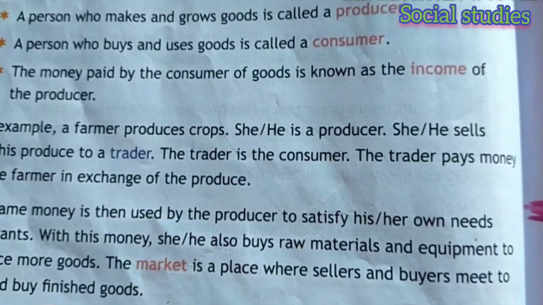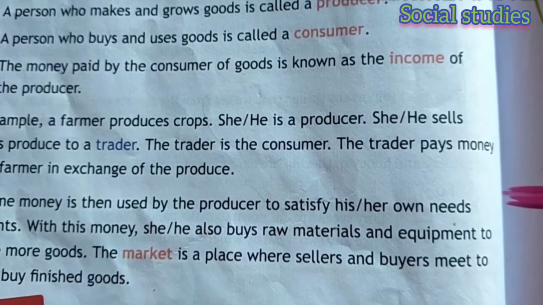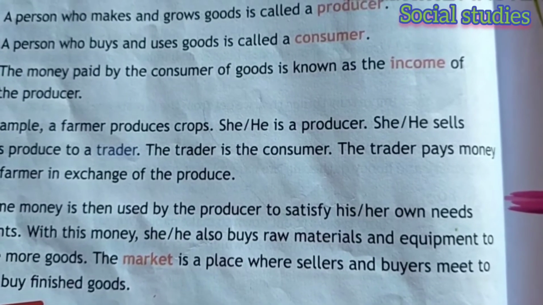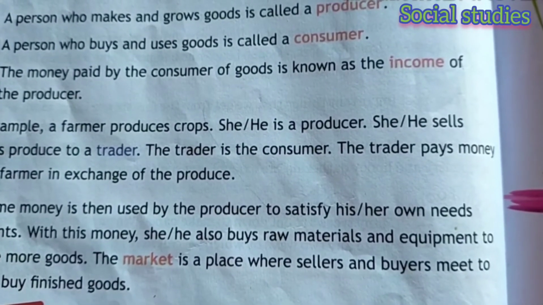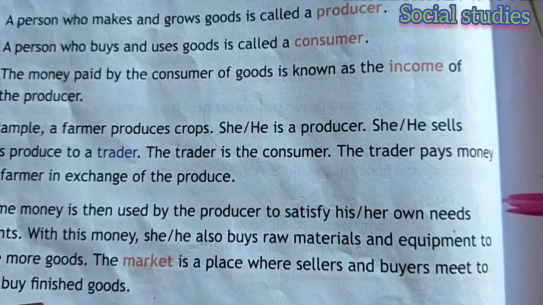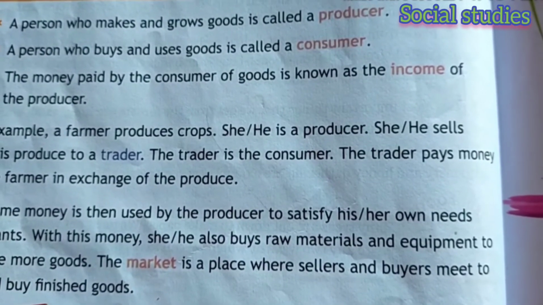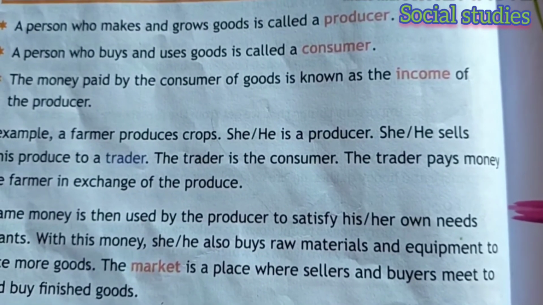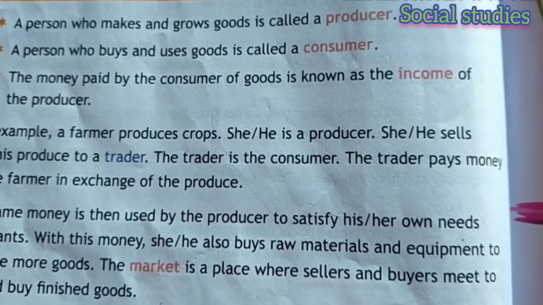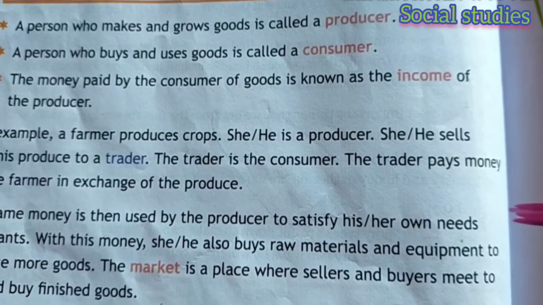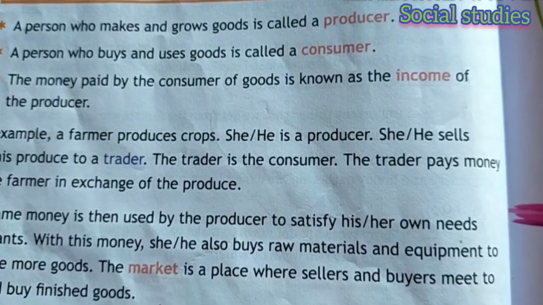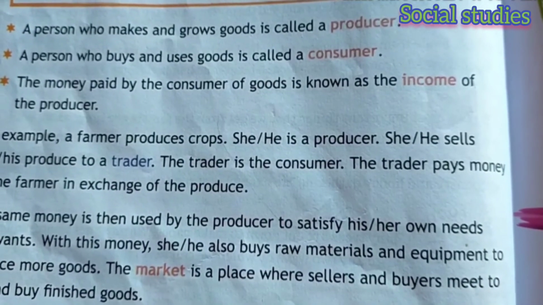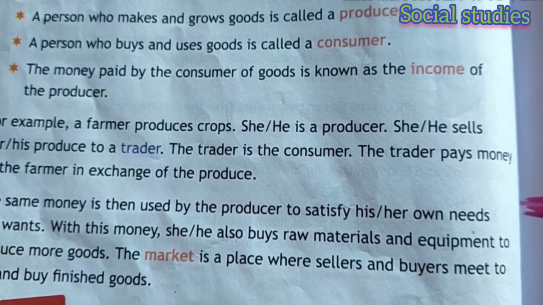So children, what did we learn? We learned that a person who makes and grows goods is called a producer, and a person who buys and uses goods is called a consumer. And the market is a place where sellers and buyers sell and buy things or goods. So children, that is all for today.